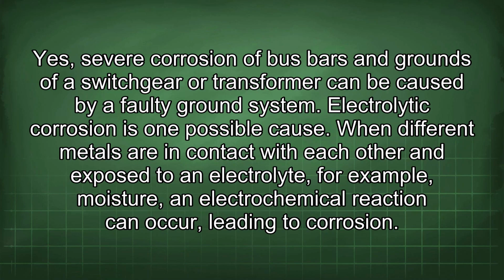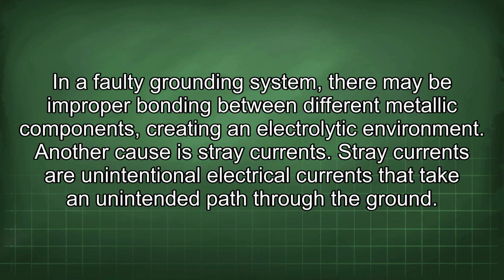Yes, severe corrosion of bus bars and grounds of a switchgear or transformer can be caused by a faulty ground system. Electrolytic corrosion is one possible cause. When different metals are in contact with each other and exposed to an electrolyte, for example, moisture, an electrochemical reaction can occur, leading to corrosion. In a faulty grounding system, there may be improper bonding between different metallic components, creating an electrolytic environment.